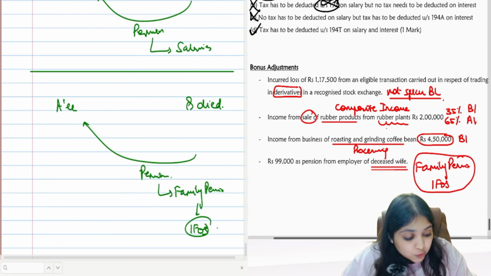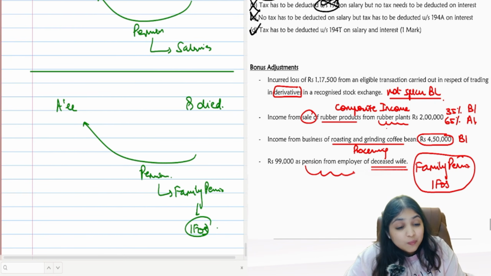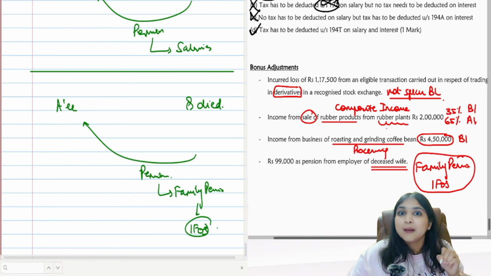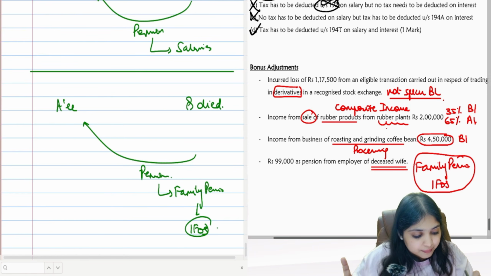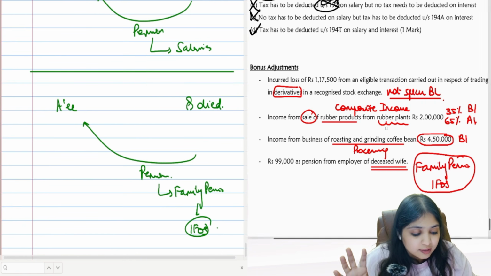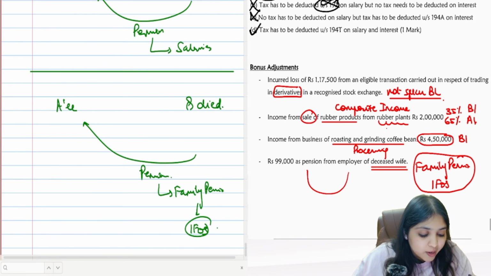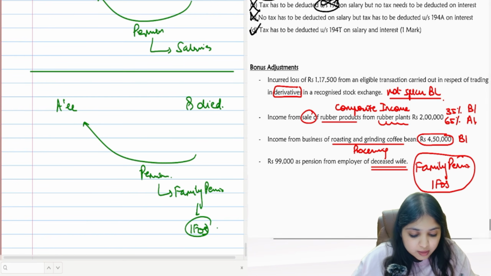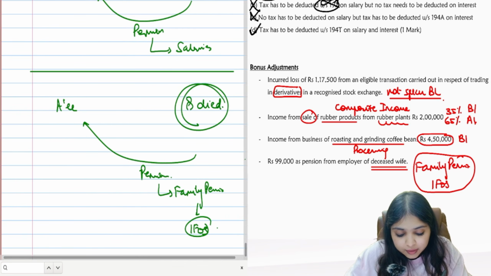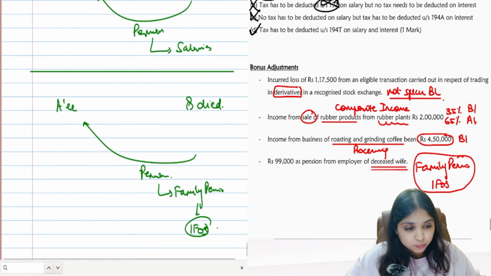You know why I'm telling you this? Because when we see pension from employer, what's the first thing that comes to our mind? Oh, from employer, salaries head. But please remember, this is from employer of deceased wife. The wife died, and after the wife died, the employer is giving pension to my assessee. So after a person died, if assessee is getting pension, that is family pension, it will go into IFOS head.